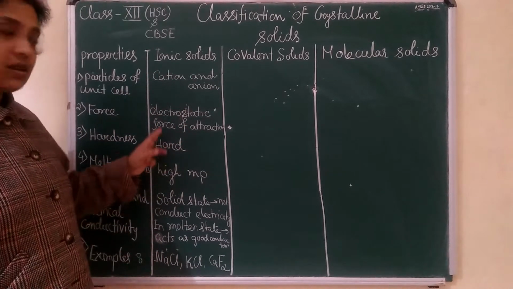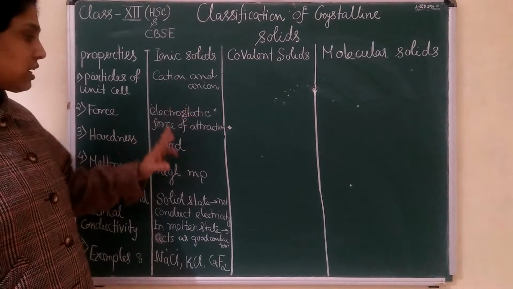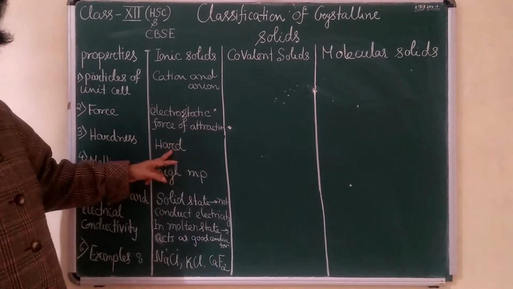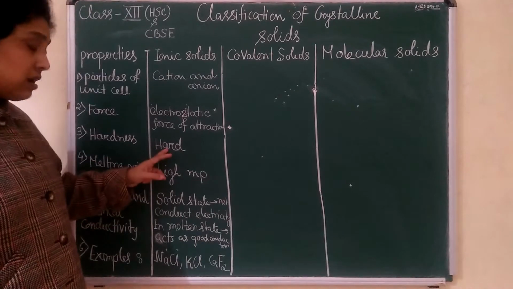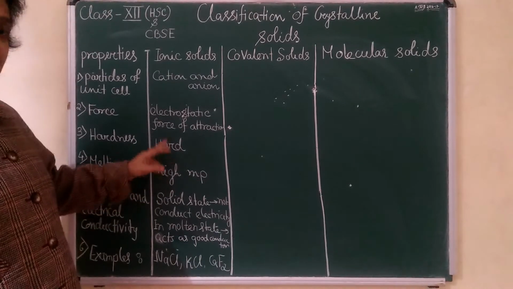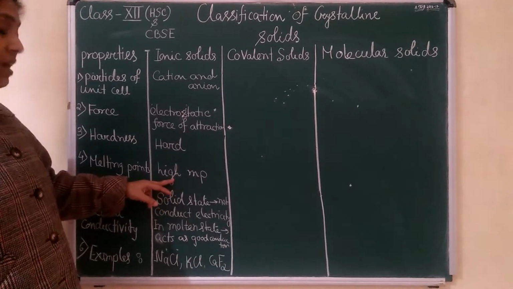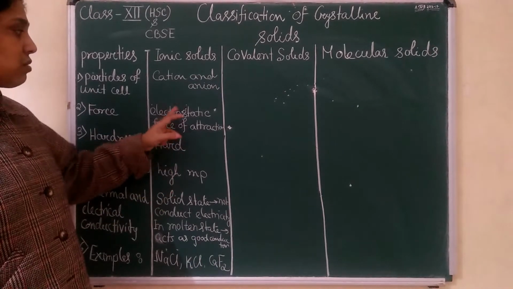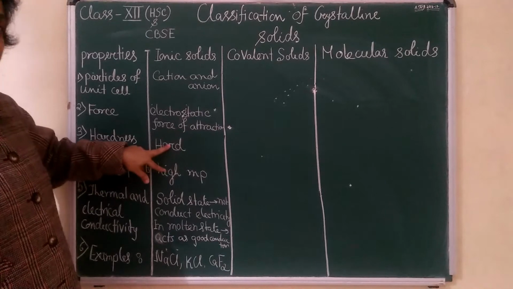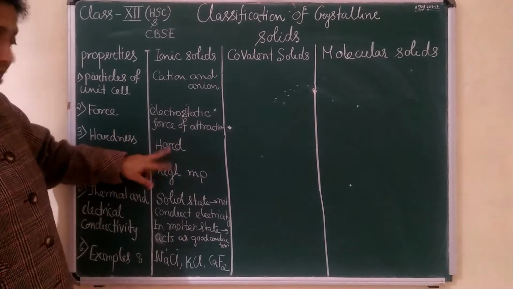Due to this strong force of attraction, they behave like hard substances, and their melting point is also very high. So due to this bond, two properties you can easily identify.